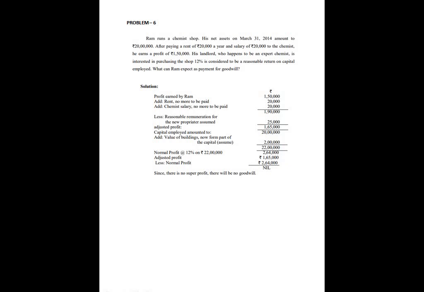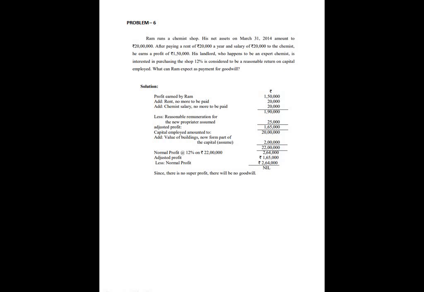Add value of building, now forming part of the capital, 2 lakhs. Altogether 22 lakhs. Normal profit at the rate of 12%: 12% on 22 lakhs comes around 2,64,000. Adjusted profit is 1,65,000, normal profit is 2,64,000. So there is no goodwill under this method.